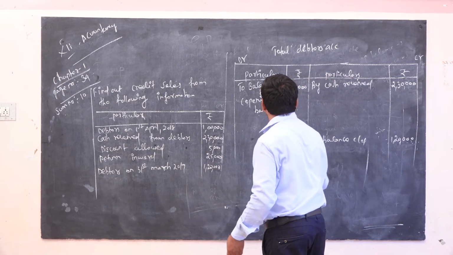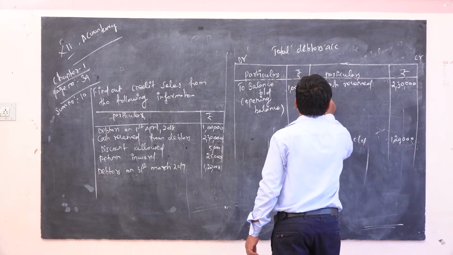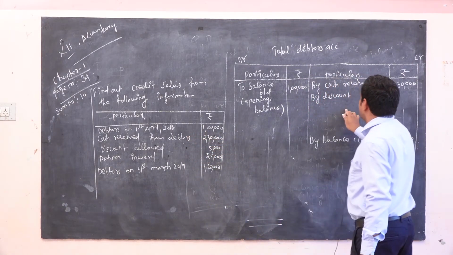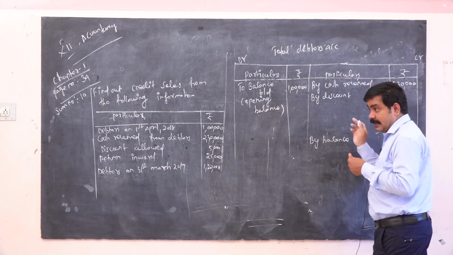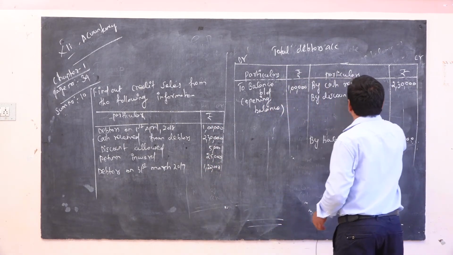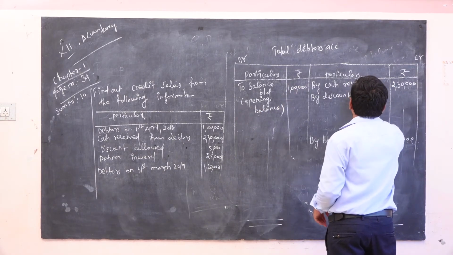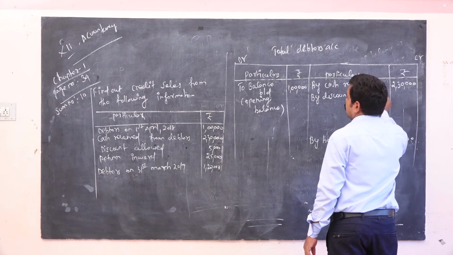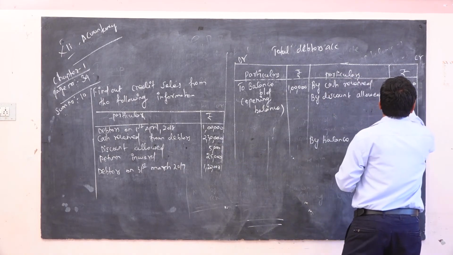Next one, by discount allowed. As per your format, discount allowed comes under credit side. In the WN system, discount allowed comes under debit side. Okay, here credit side, WN system debit side. Okay, discount allowed comes under debit side. The amount is 5,000.